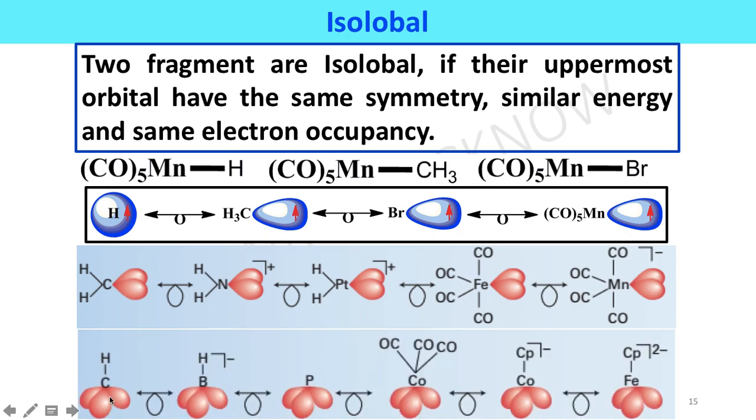Similarly, the CH fragment is isolobal to the BH minus fragment, and the BH minus fragment is isolobal to the phosphorus fragment, and so on: cobalt tricarbonyl, cobalt cyclopentadiene anion, and iron cyclopentadiene 2 minus anion. These three fragments are isolobal to each other because each contains 3 orbitals with 3 electrons with the same symmetry and the same energy.